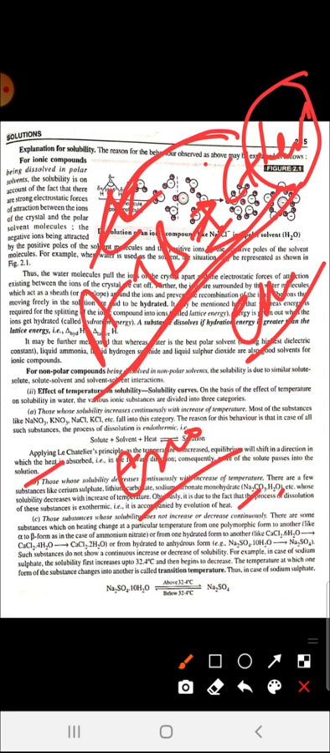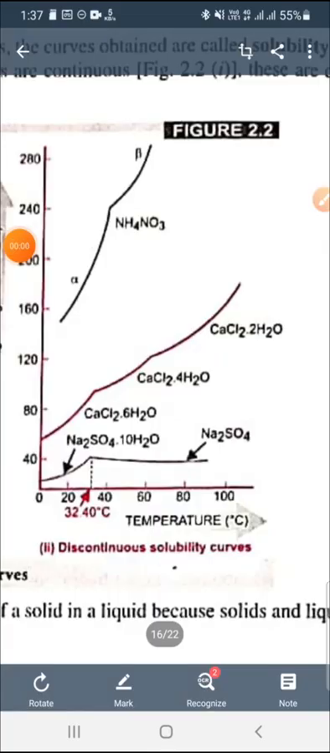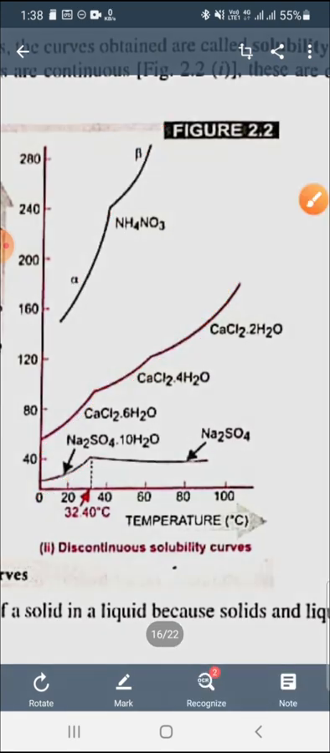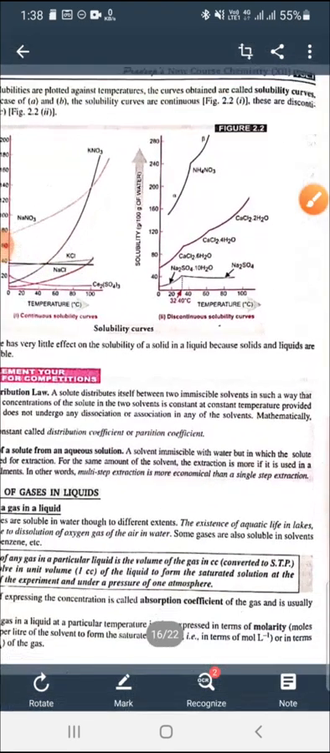The third one is those substances whose solubility shows irregular behavior. You can see here, ammonium nitrate first increases, then there is a dip, and then again increases, dip, increases, dip, increases, dip, then decreases a little bit. So there is no regular trend, there is an irregular trend. This trend is due to some reasons.